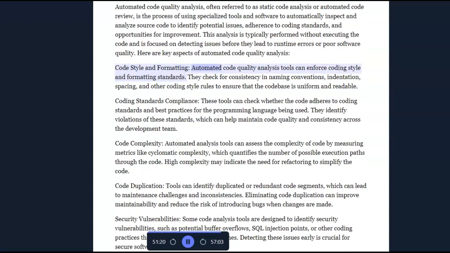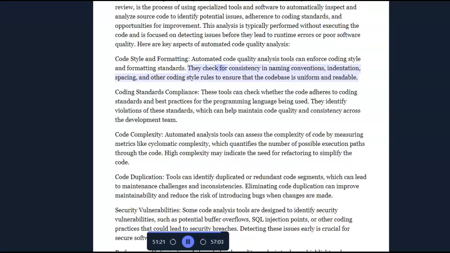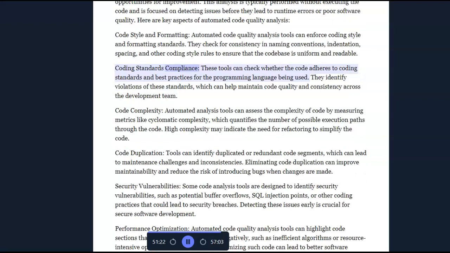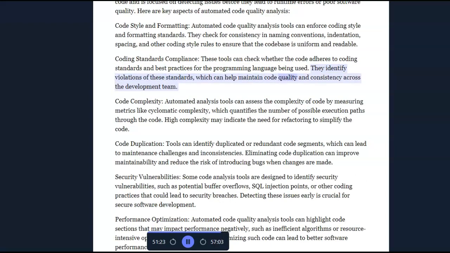Code style and formatting. Automated code quality analysis tools can enforce coding style and formatting standards. They check for consistency in naming conventions, indentation, spacing, and other coding style rules to ensure that the code base is uniform and readable. Coding standards compliance. These tools can check whether the code adheres to coding standards and best practices for the programming language being used. They identify violations of these standards, which can help maintain code quality and consistency across the development team.